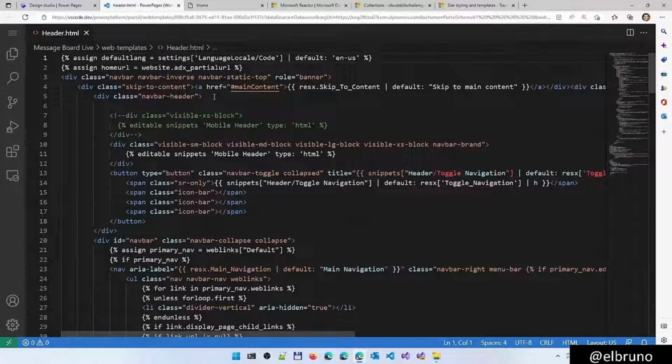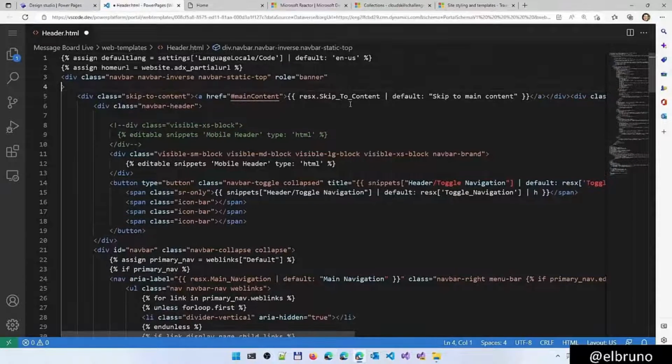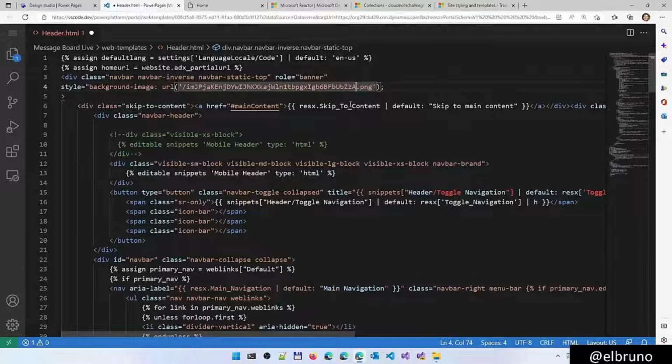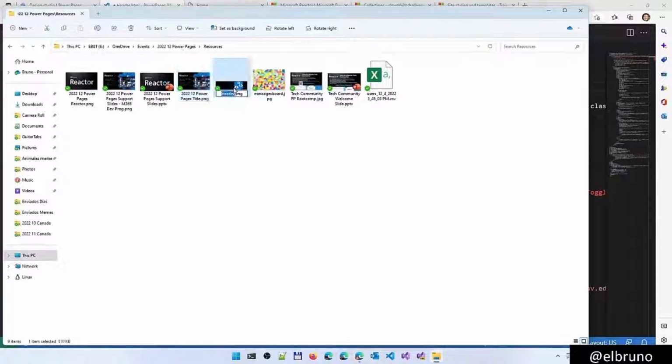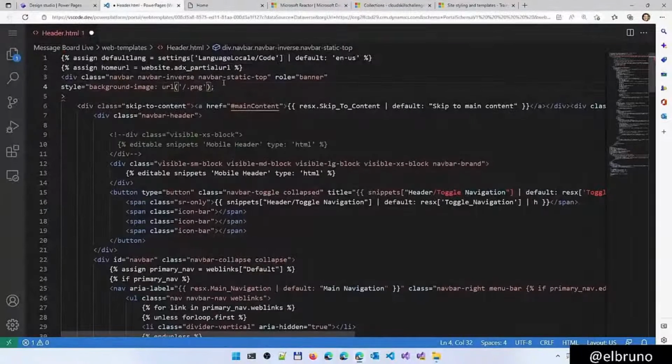Here we are going to have some code. We have the chance to change the div that we have at the top with the navigation bar, and the internal div with the header, with the collapse menu, and more. What I want to do here is add a background image to my header. So I am going to add some code, and I can't remember the name of my image. I have a header PNG image, so let's add the header PNG image and close this.